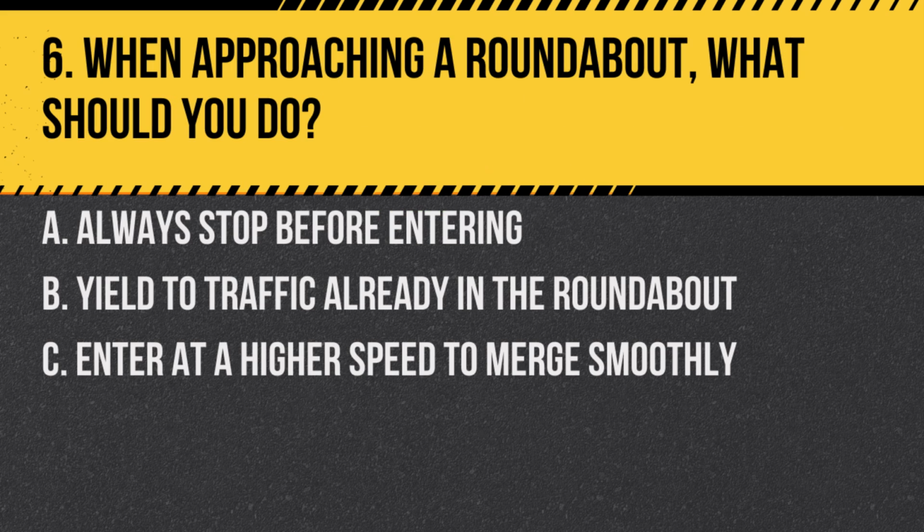Question 6. When approaching a roundabout, what should you do? A. Always stop before entering. B. Yield to traffic already in the roundabout. C. Enter at a higher speed to merge smoothly. Answer: B. Yield to traffic already in the roundabout. Drivers should slow down and yield to traffic already circulating in the roundabout before entering.